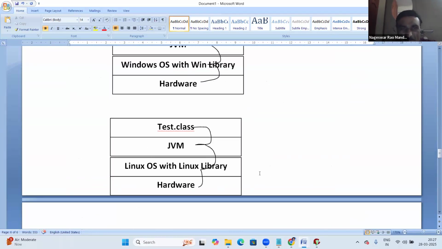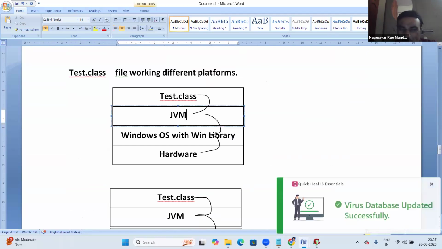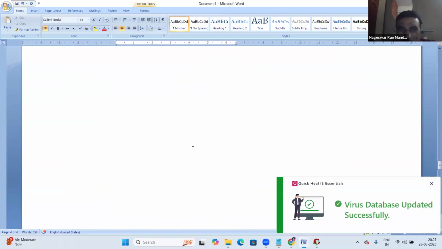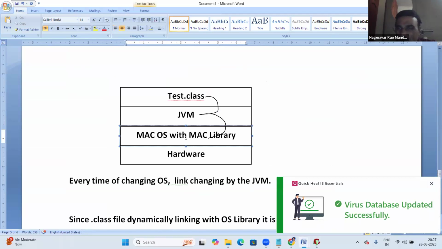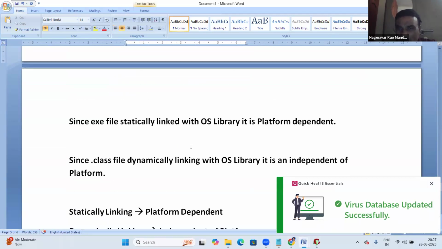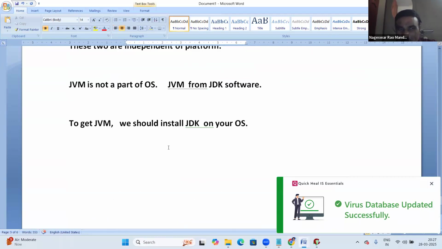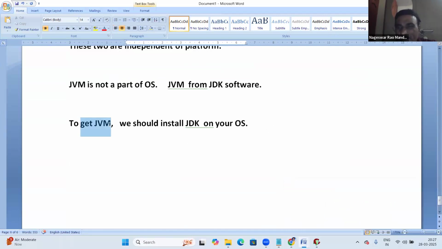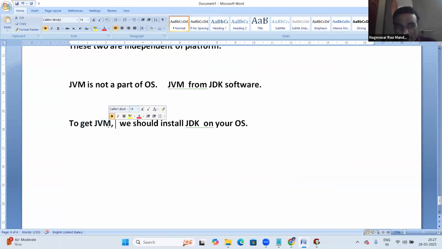On Windows, install the JDK. On Linux, install the JDK. On Mac OS, you have to install the JDK. Once the JDK software is installed, you can get the JVM on your OS. That's okay, fine.